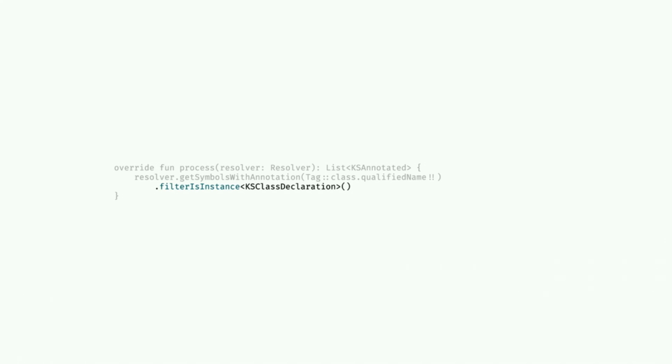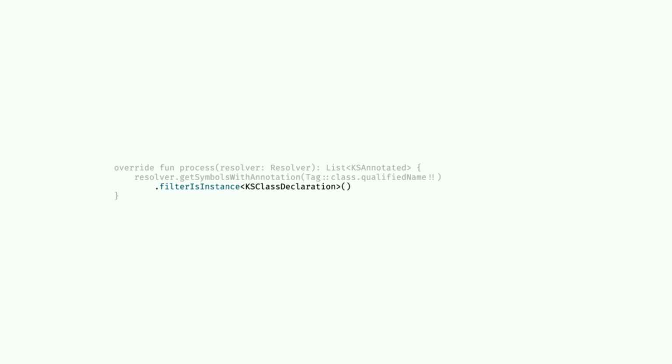So almost anything can be a declaration. We have to filter and make sure that we're only getting the classes. If you remember, there's a little detail when we're defining the tag that we said that we wanted it only to be applicable to classes. So really, we could just forcibly cast all of these to a KSClassDeclaration and it would work, but we're just going to filter them just because it's annoying to catch errors. And if we started catching errors and logging errors, everything wouldn't fit on the slide.